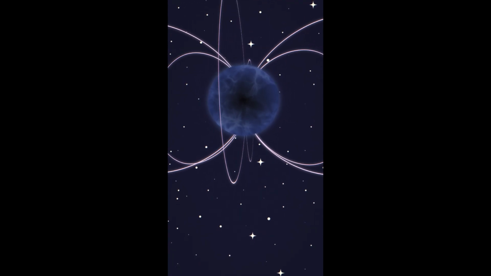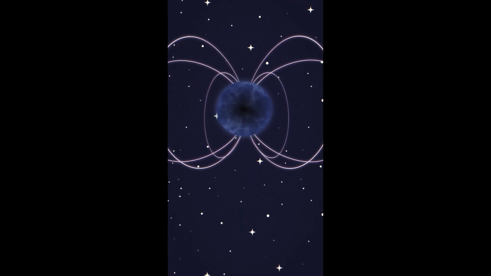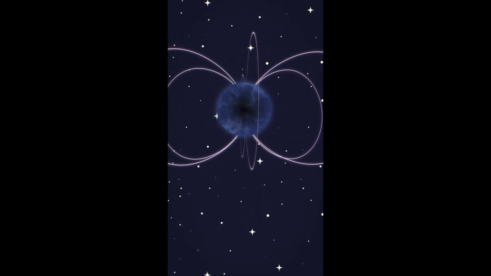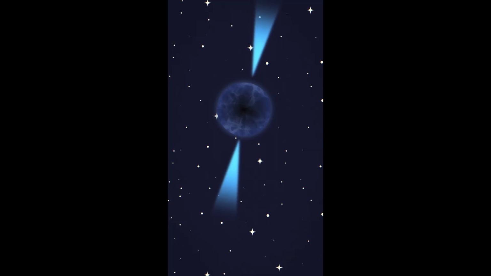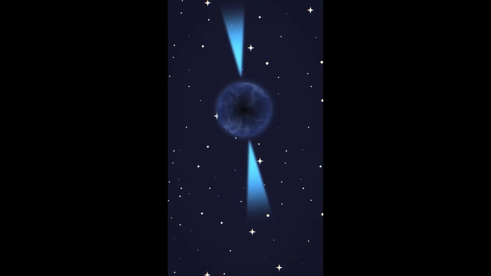During the collapse, the gravitational force compresses the star's core, forcing protons and electrons to merge, creating neutrons. A neutron star with a strong magnetic field can become a pulsar, rotating rapidly and emitting energy in the form of a narrow beam.